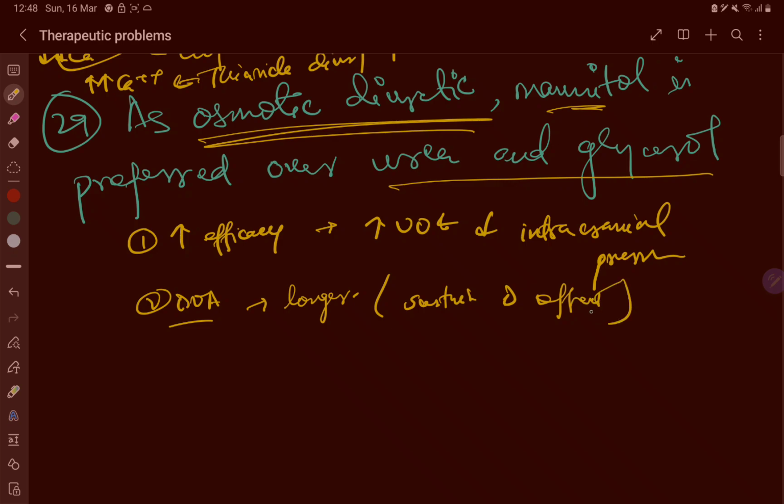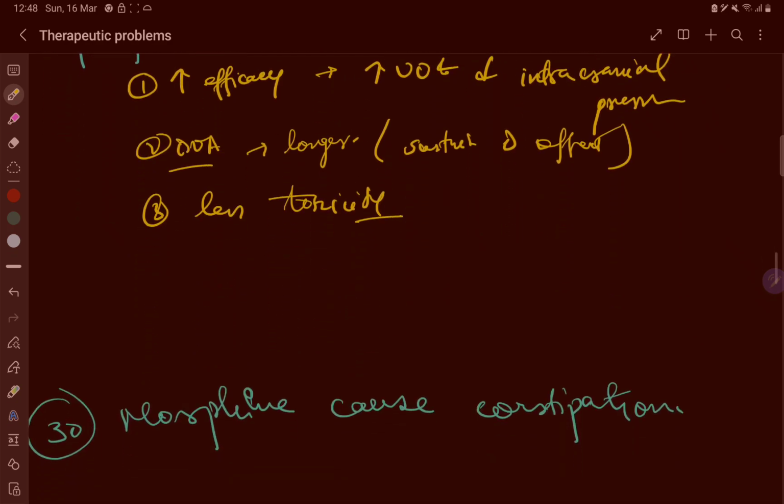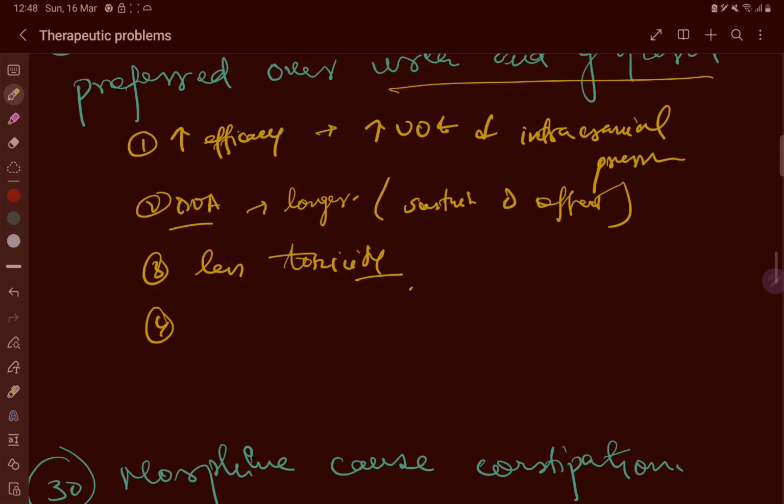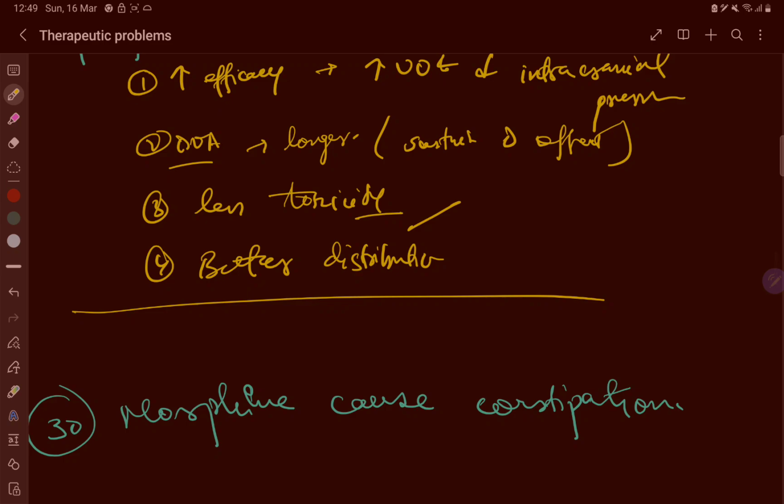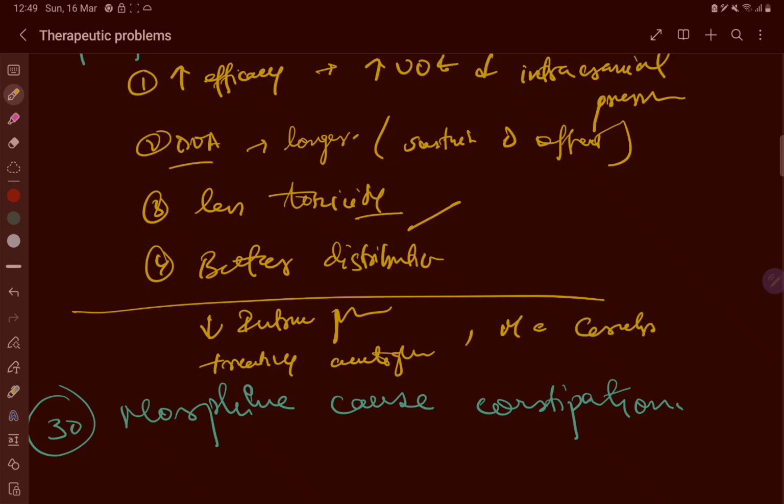It has less toxicity. Mannitol is less toxic than urea and glycerol, with fewer side effects and less complication. It has a better distribution. Mannitol is more evenly distributed throughout the body, reducing the risk of localized toxicity. So overall, it reduces the intracranial pressure, it also helps in acute glaucoma and in managing cerebral edema.